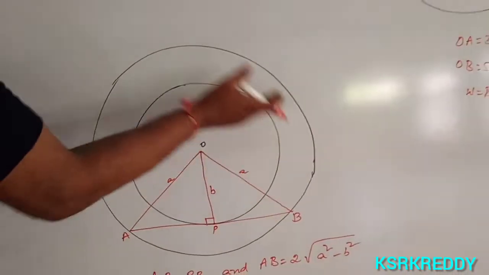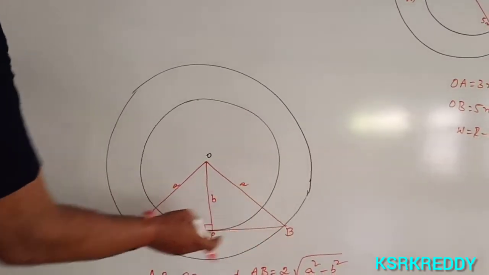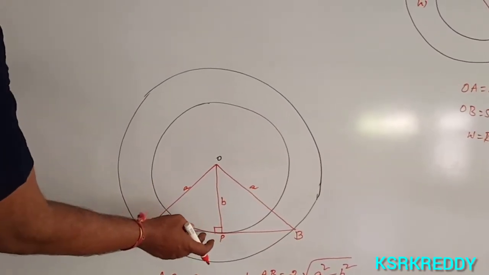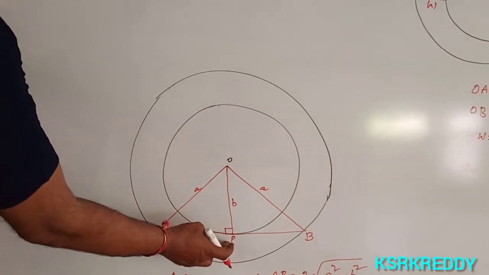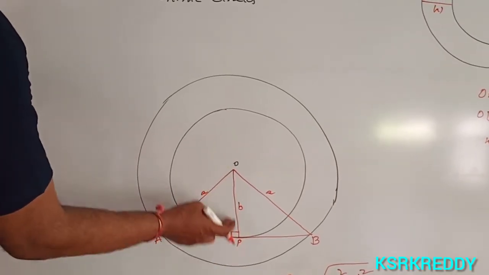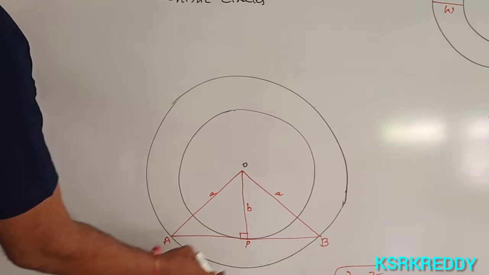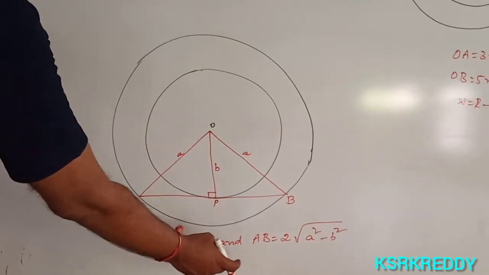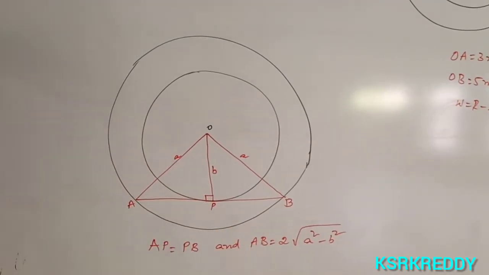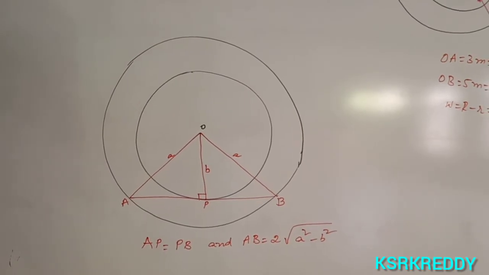Here there are two concentric circles. AB is a chord of the bigger circle that touches the smaller circle at P. So OP is perpendicular to AB, AP equals PB, and AB equals 2 root of a square minus b square.